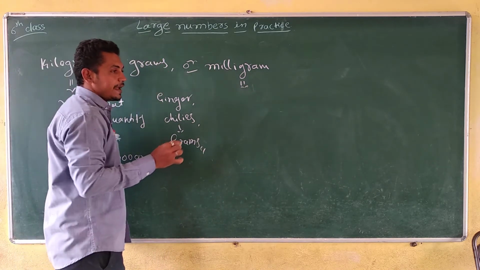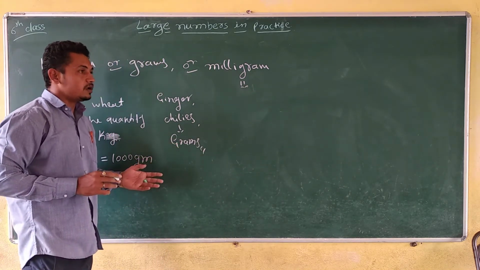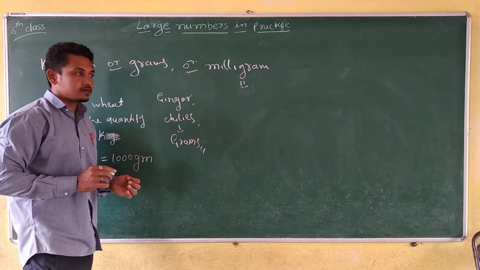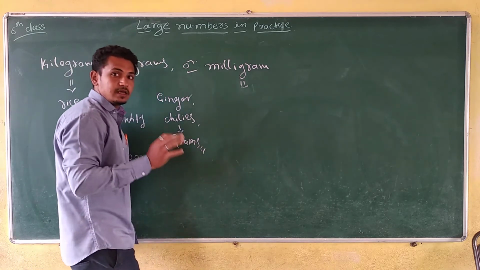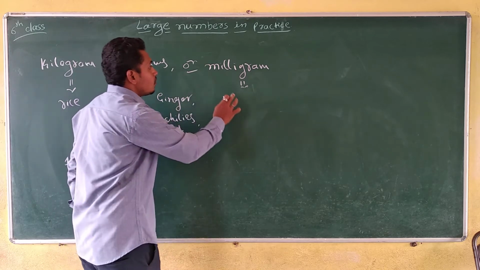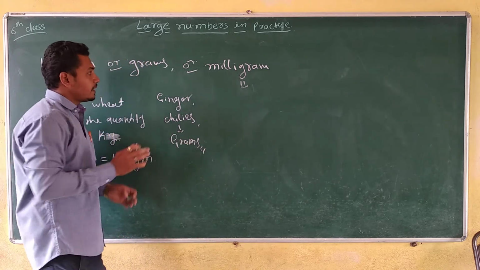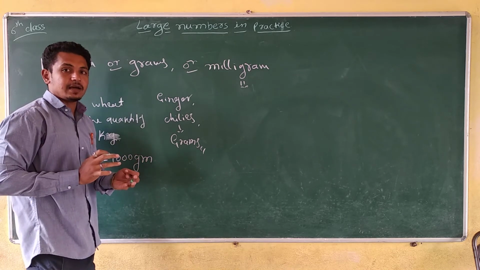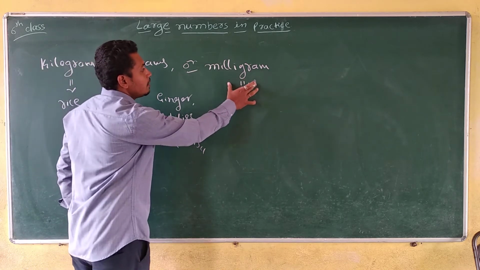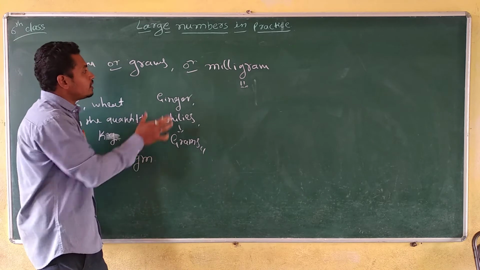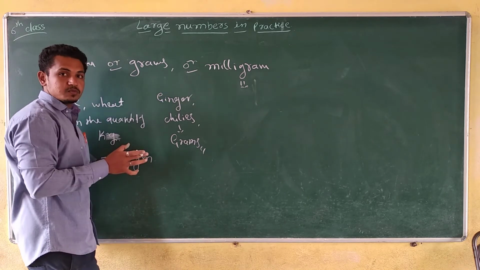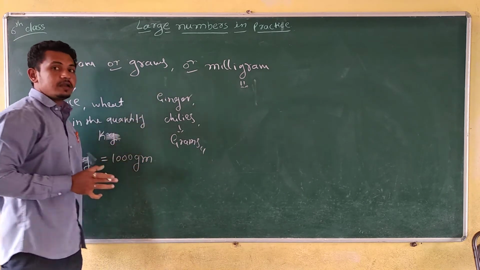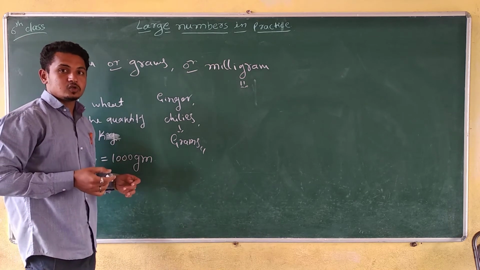For example, your medicine tablets are weighed only in the unit of milligrams, not in grams, because the gram unit is too big.